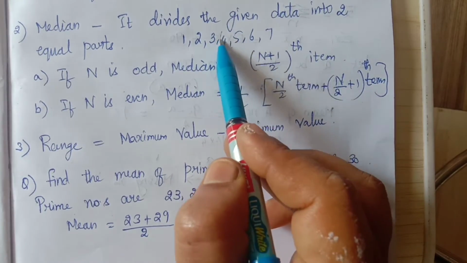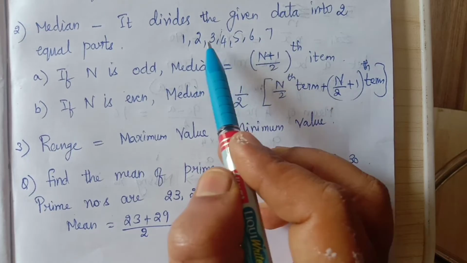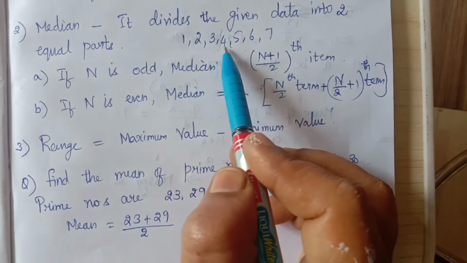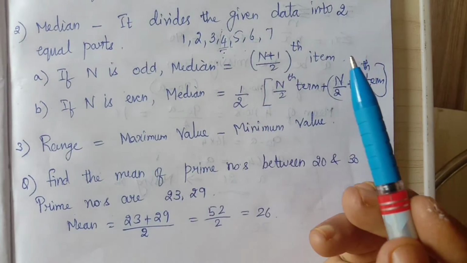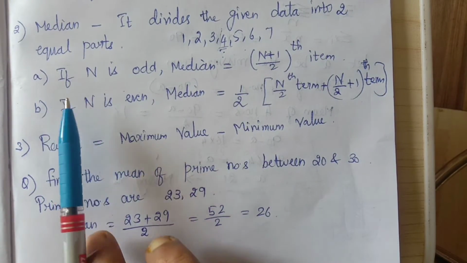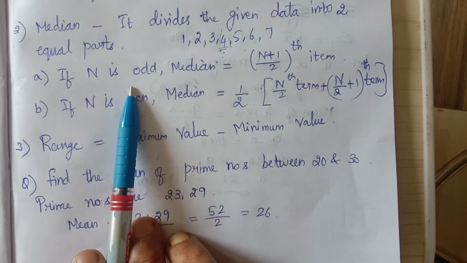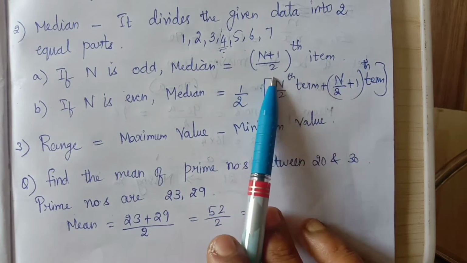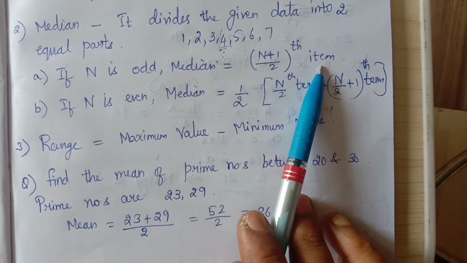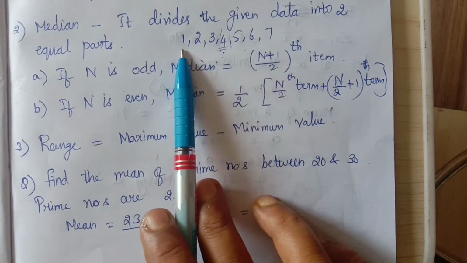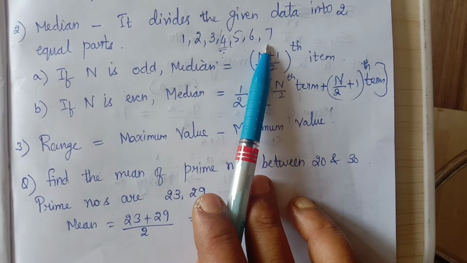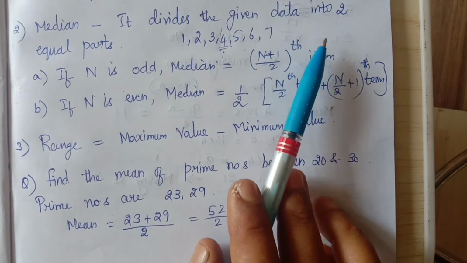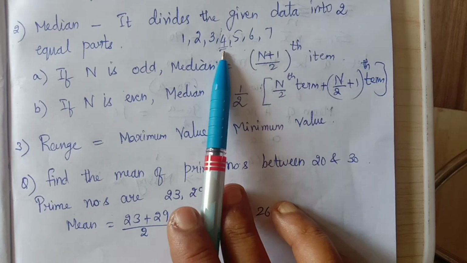So it is in between 3 and 5. That means the fourth term is called the median. So here in this case it is 4 itself. So there is a generalized formula. If n is odd, that means if the number of terms is odd, then median is given by the (n plus 1)/2th term. So in this case, if you consider, it is 7. 7 is odd. So we can derive the median by simply doing 7 plus 1, that is 8, by 2 the term. That means 4th term.